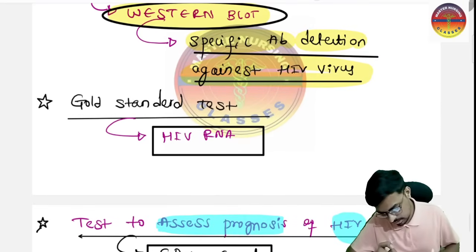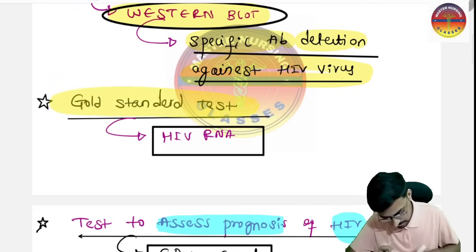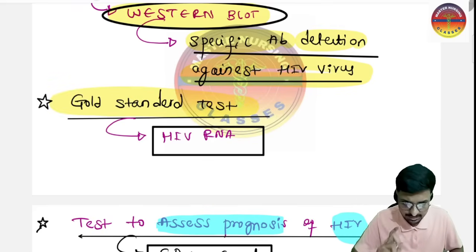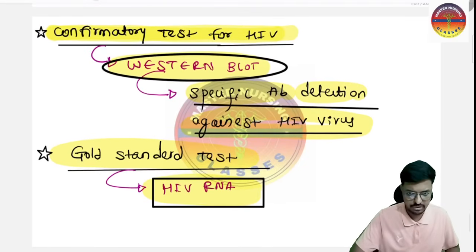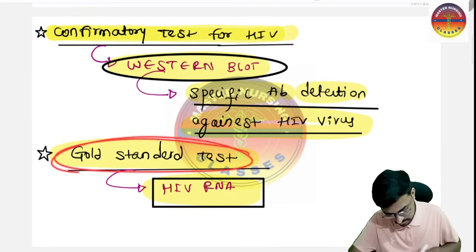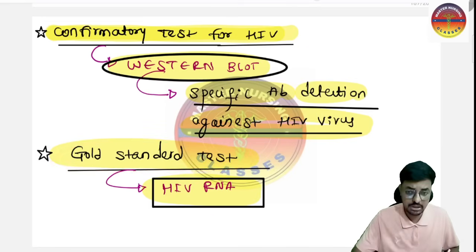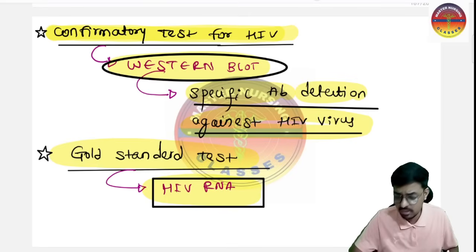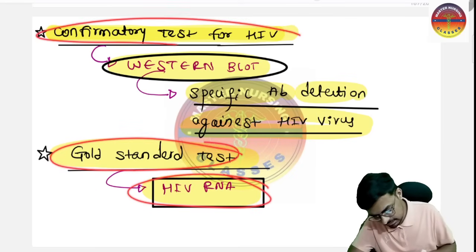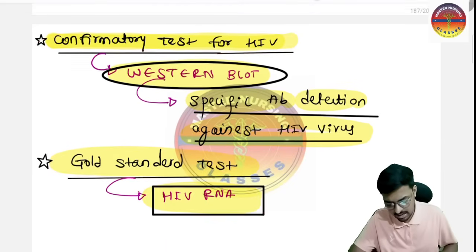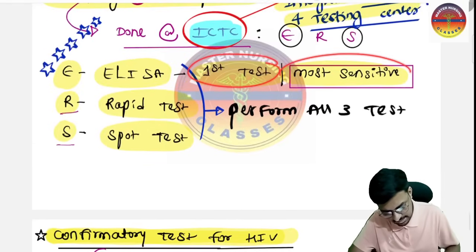Next is the gold standard test. The gold standard test which we are performing in the HIV patient is the HIV RNA. Remember, the confirmatory is the Western blot, and the gold standard is the HIV RNA. This is important. From today's class, you will get many questions in tomorrow's test. I don't want any one of you to make a mistake in that one. So please make all the questions correct that I am teaching today. The gold standard test for the HIV is the HIV RNA, the confirmatory test for the HIV is the Western blot, and the most sensitive and first test to be performed is the ELISA.